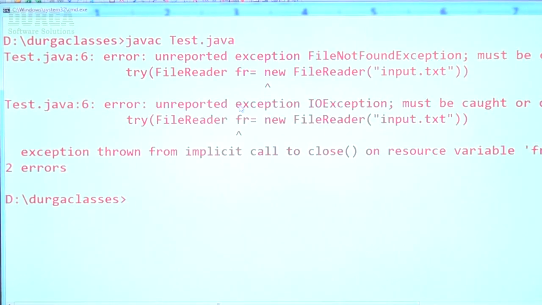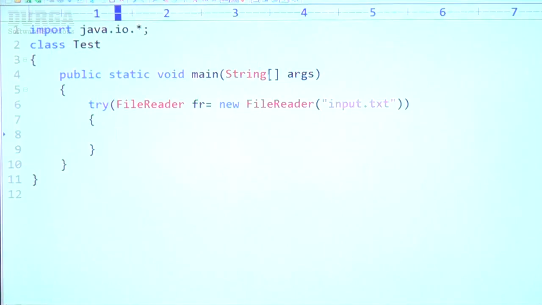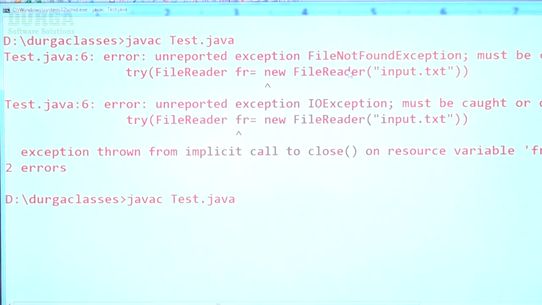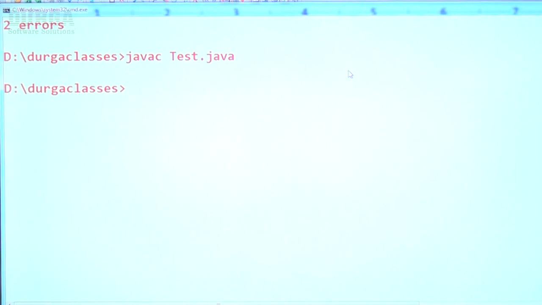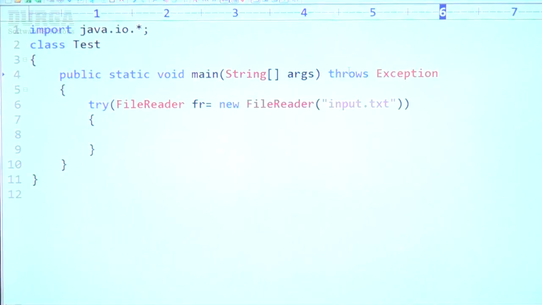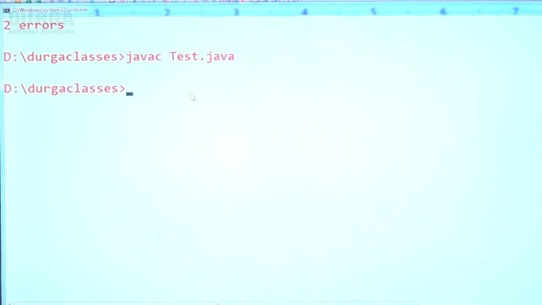Just one small thing: FileNotFoundException must be handled, so I add throws Exception. Now there are no errors at all. There is no compile time error and no runtime exception; it works.